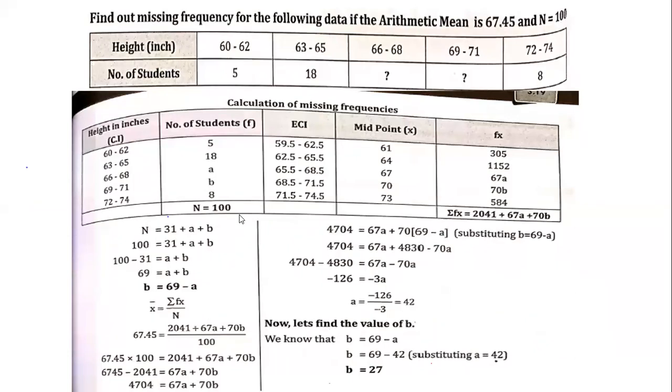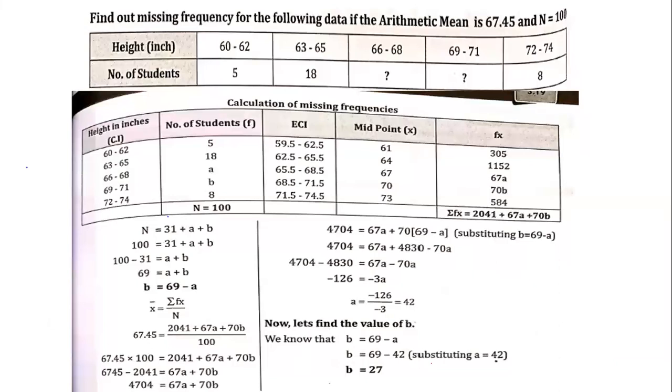Now this is also a different type of problem. Here you can see that one number is missing in the class interval. If you take any class interval, you can see it starts with 60 to 62. Then instead of starting with 62, the next lower limit starts with 63. So there is a difference of 1. So this is not a continuous class interval. Once again it is an inclusive series, and you have to convert it into an exclusive series.